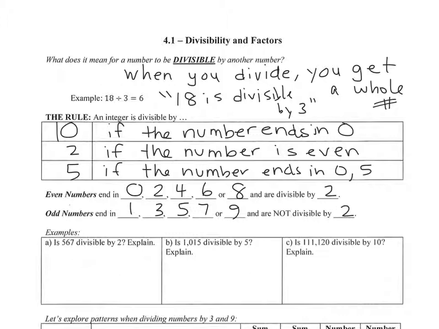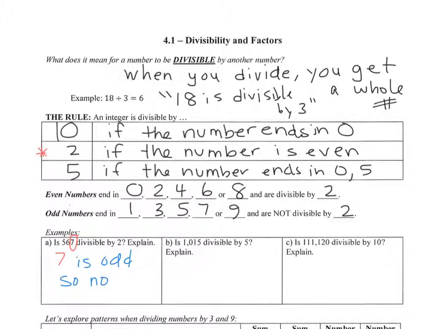So let's do some examples. First one: is 567 divisible by 2? If I look at my divisibility by 2 rule, I have to check to see if the number is even. To check to see if this number is even, look at the last digit. So is 7 even or odd? 7 is odd, so it's not divisible by 2. So no, it's not.